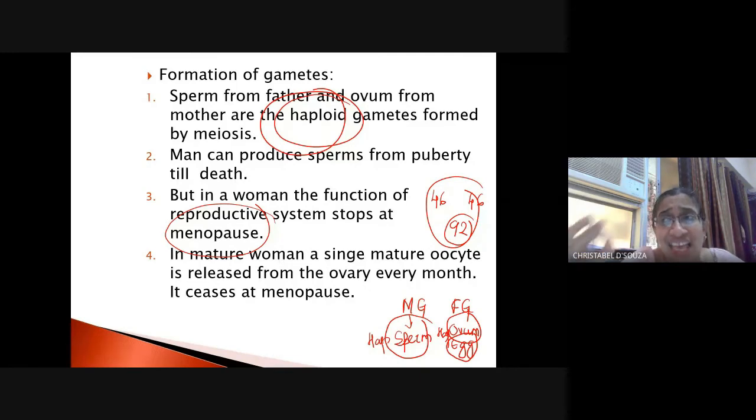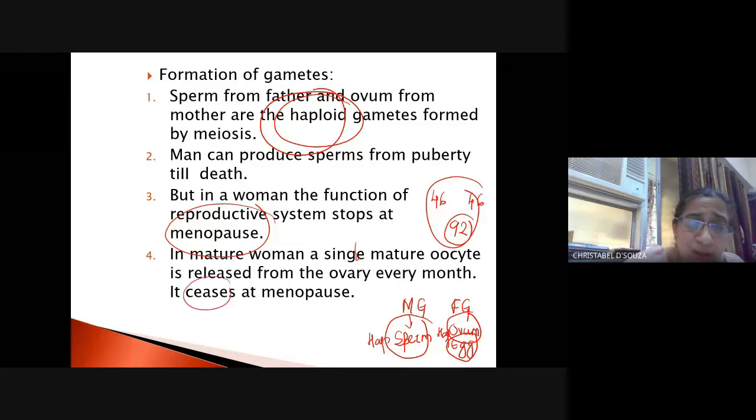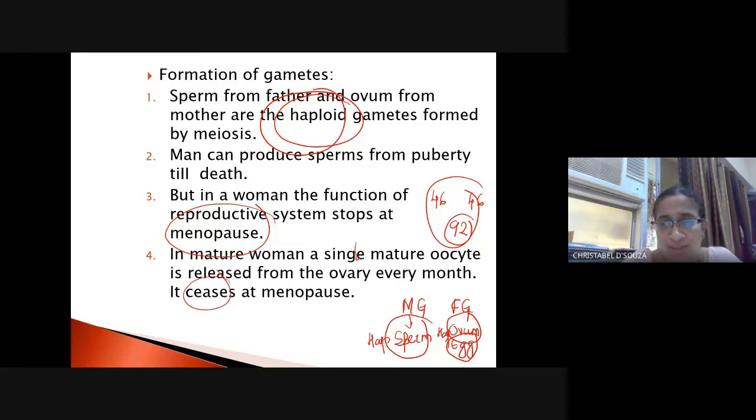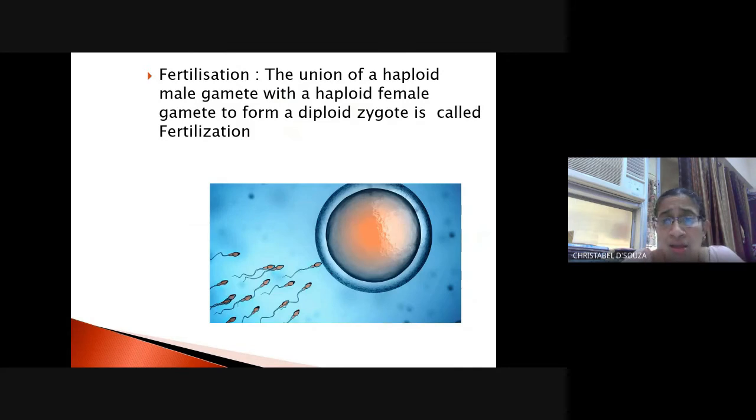Now, in the case of a female, every month, only from either one of the ovaries, a single mature oocyte is released. This ceases at menopause, which means it stops at menopause. Now, the sperms are many, but the egg is single. The sperms actually swim to the egg.